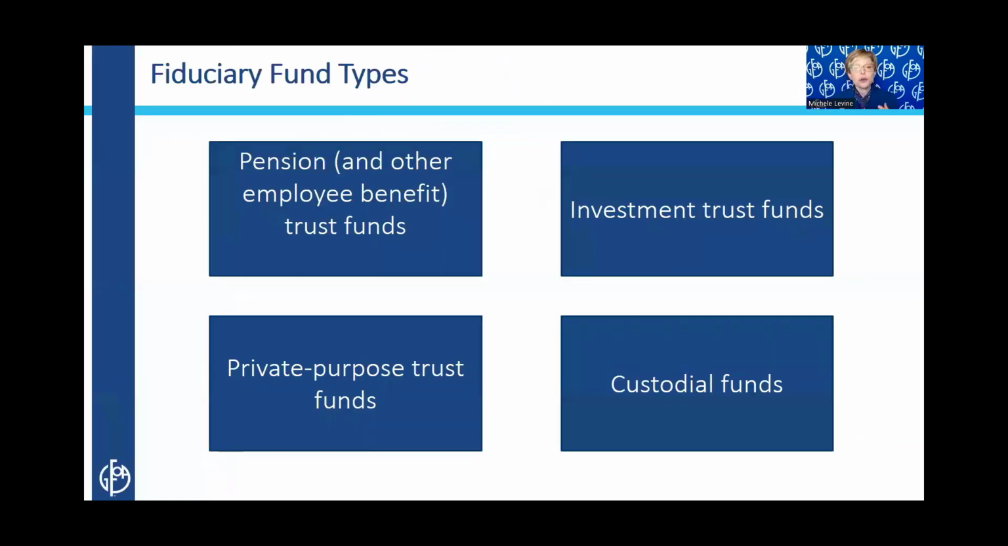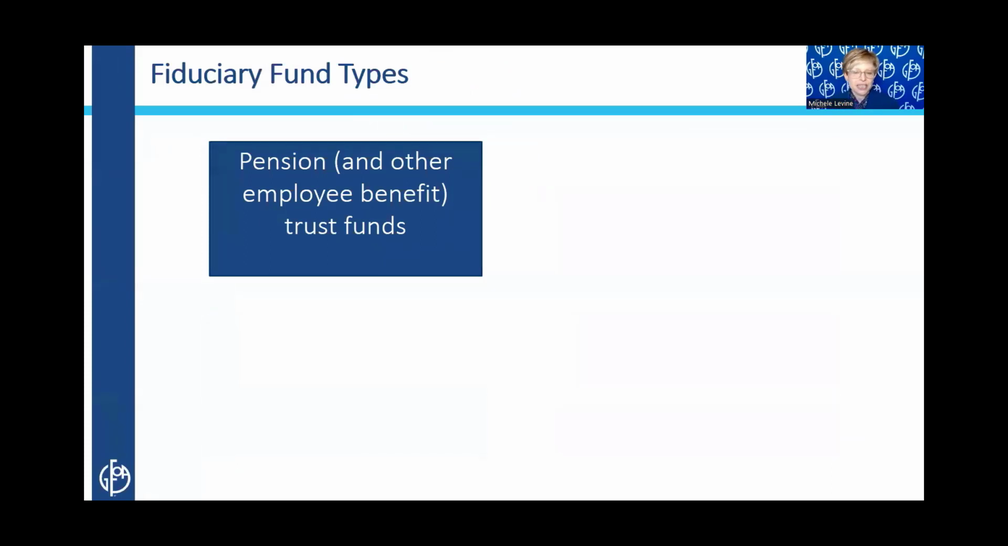Now, there are 4 fiduciary fund types, but we're really just considering the pension and other employee benefit trust funds, which is where a sponsoring government is going to report a trusted pension or OPEB plan if applicable. So mostly defined benefit plans, could be some defined contribution plans too.